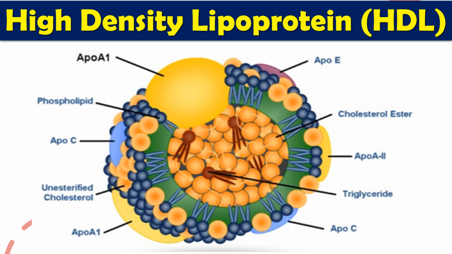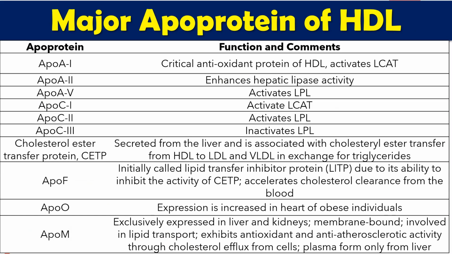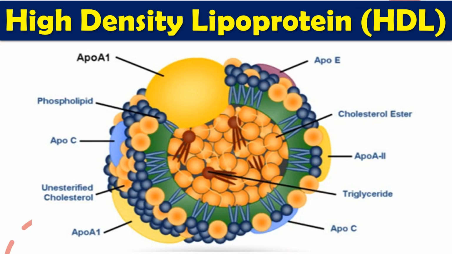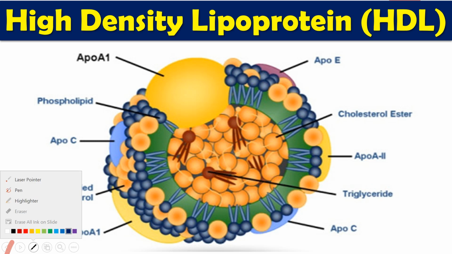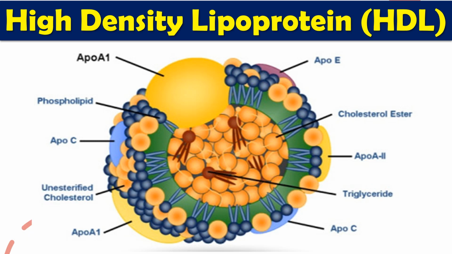This is the basic structure of HDL, which contains some apoproteins. This is the core of HDL, which is composed of a very low amount of triglyceride and cholesterol ester, and on the peripheral side it has phospholipids and unesterified cholesterol.